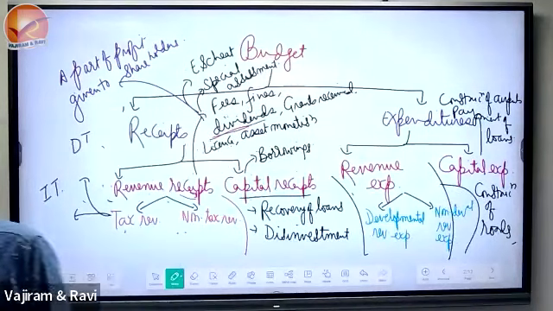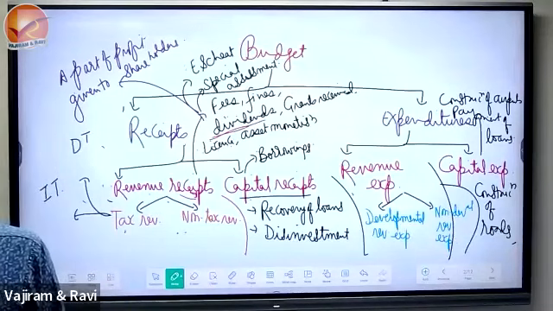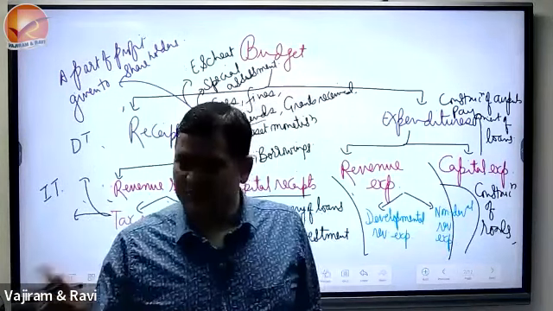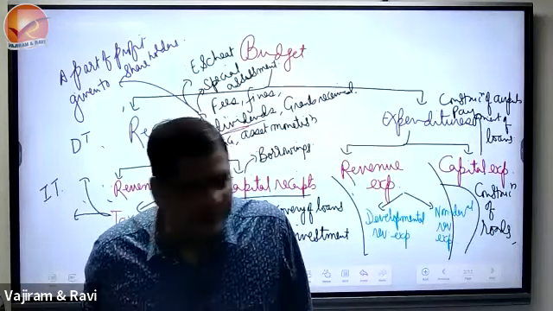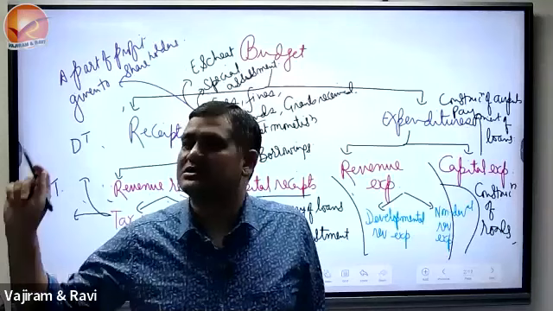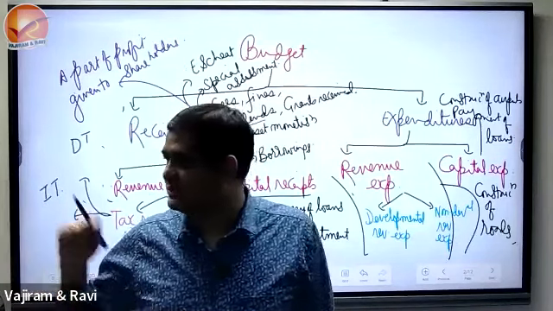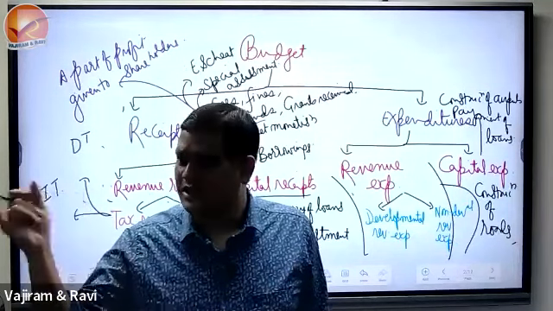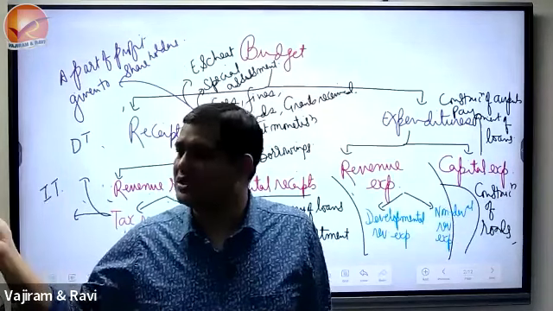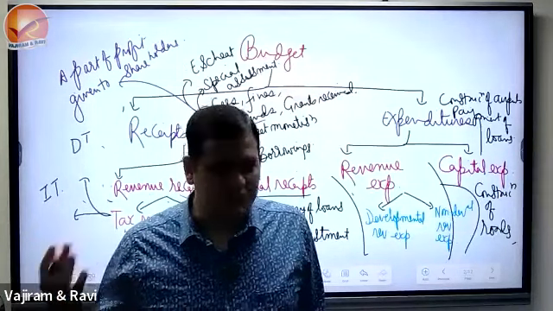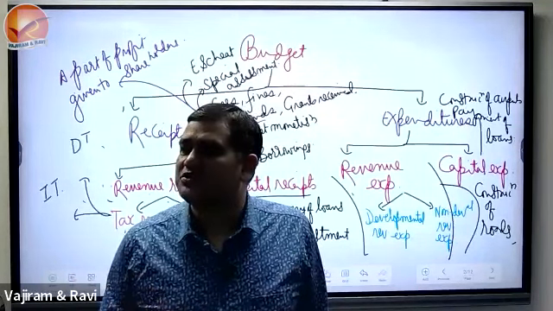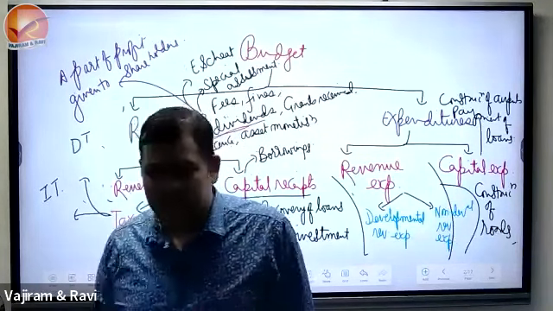Suppose you are the owner of two factories. In one factory you have 100%, in another factory 10%, your share is 10%. Don't you think whenever the other factory makes a profit, a part of the profit would also be given to you? At least 10% of the profit should be given to you, because you have the share, so you are also eligible to get that profit. Similarly, public sector undertakings, government units, railway, ONGC, banks, Indian Oil Corporation and all, the government has the majority of the share, in RBI, the entire share. So whenever these organizations make a profit, don't you think part of the profit would be given to the government?